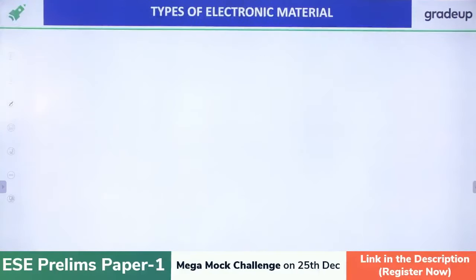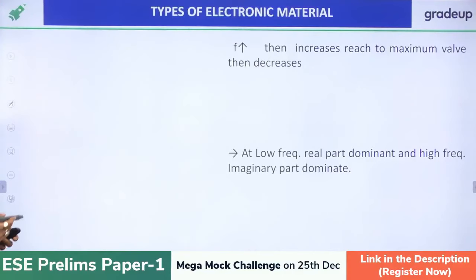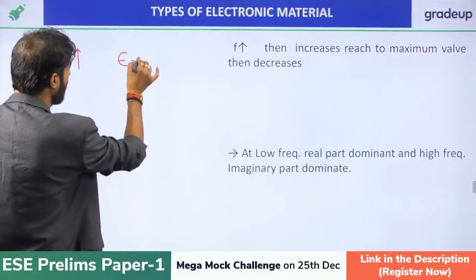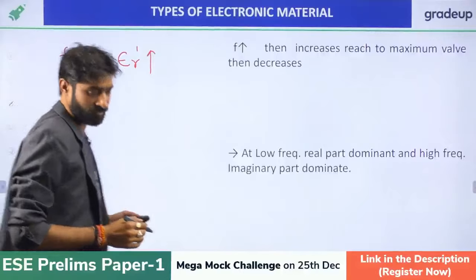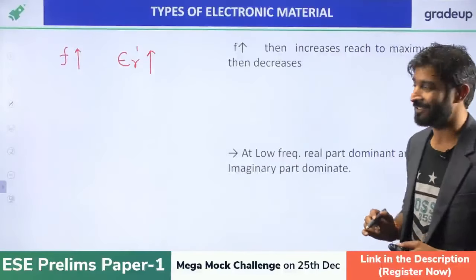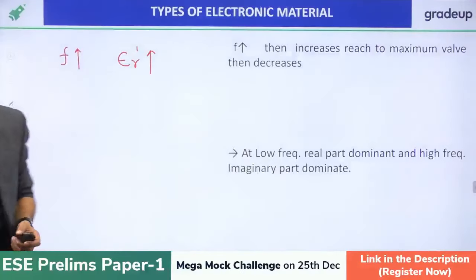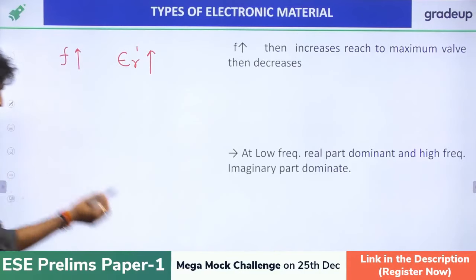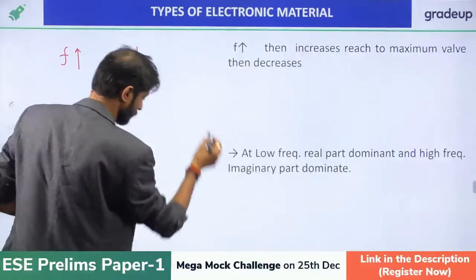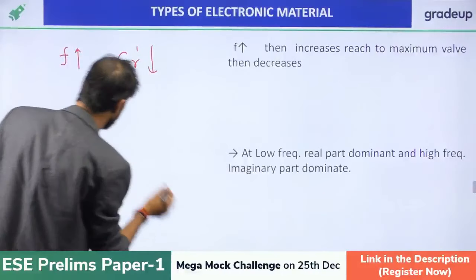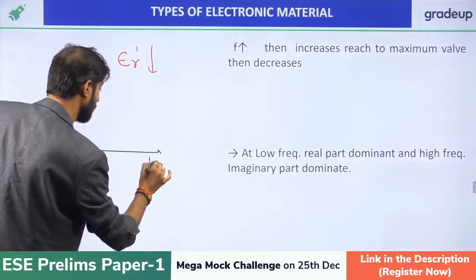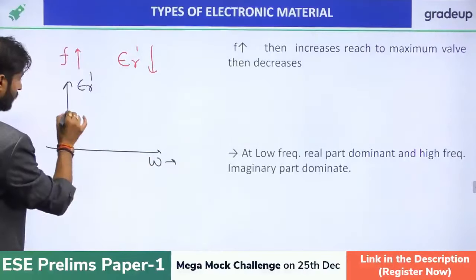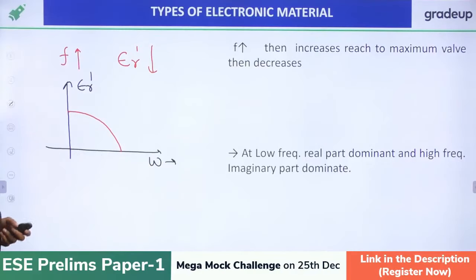Now, if f increases, then the real part will what? Increase? No, that is not increase, it actually decreases. So if we want to sketch this graph, it will be looking like this, omega or frequency versus epsilon r double dash. The graph will be looking like this, right?